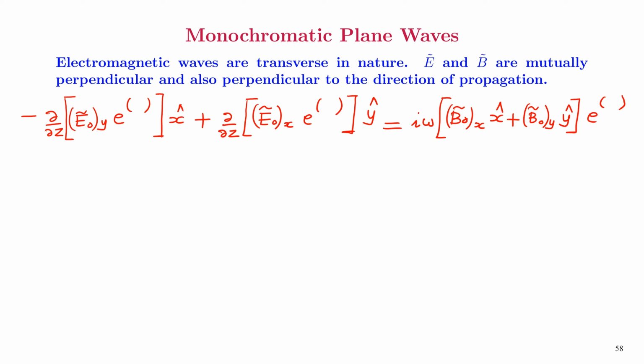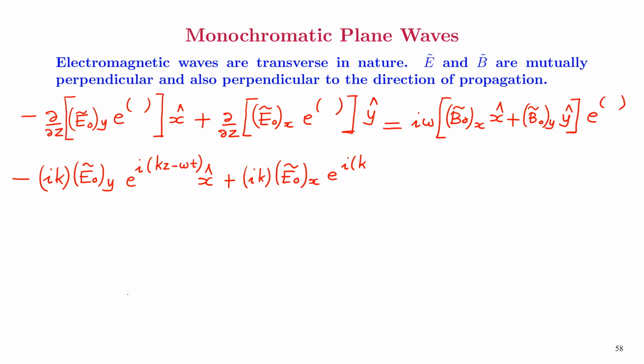Let's take the derivative, and this will be equal to negative of ik E0y e raised to i(kz minus omega t) x hat plus ik E0x e raised to i(kz minus omega t) y hat.